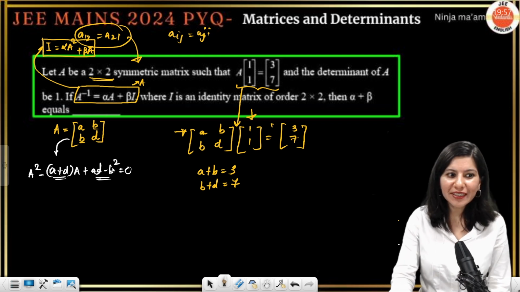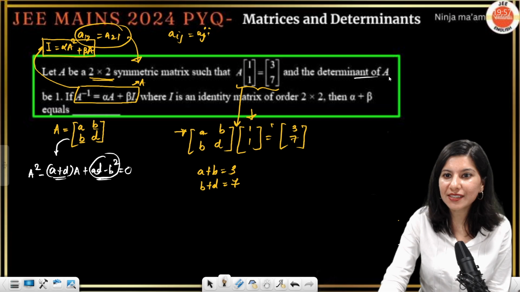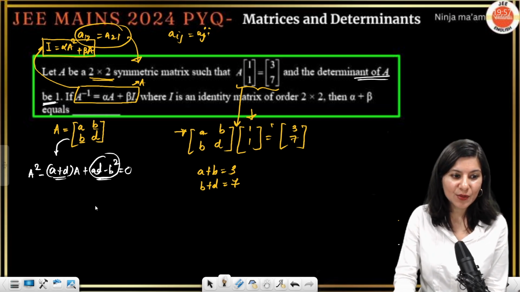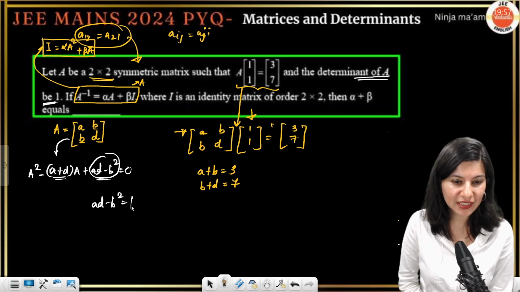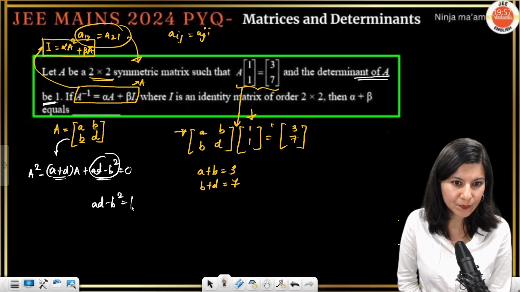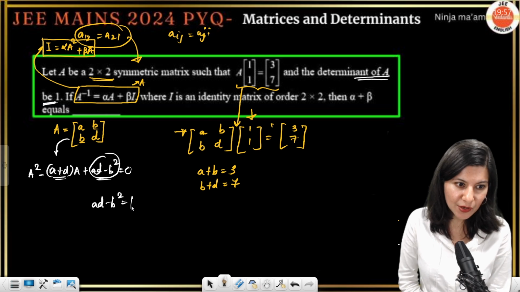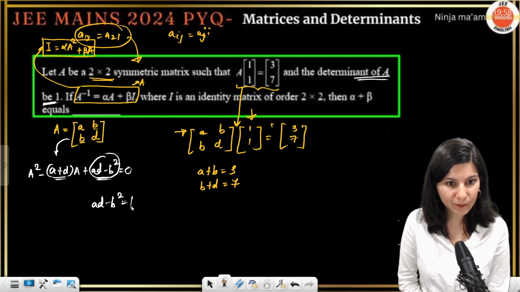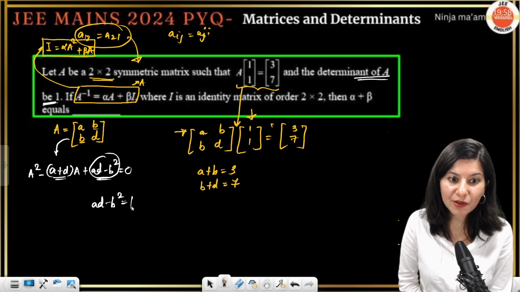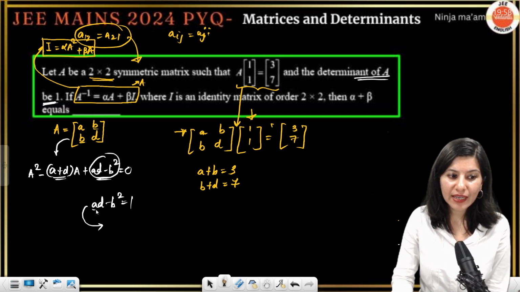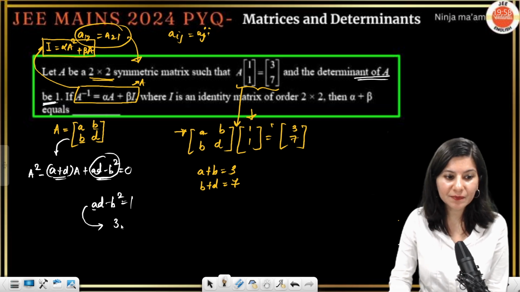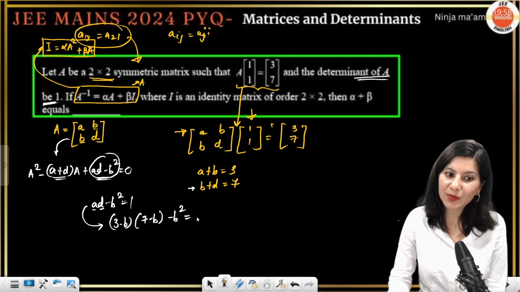Determinant of A is actually already given. Did you notice? Determinant of A is 1. So that means AD minus B square is already 1. Now we can make good use of it. What we can do is calculate everything in terms of B. So A will be replaced by 3 minus B, and D will be replaced by, from the second equation, 7 minus B, and this is minus B square equals 1.